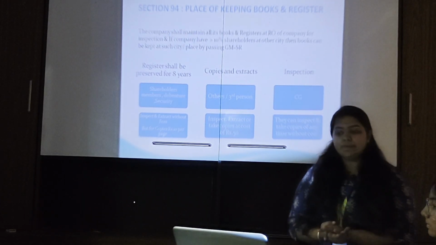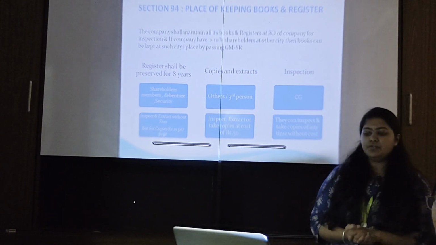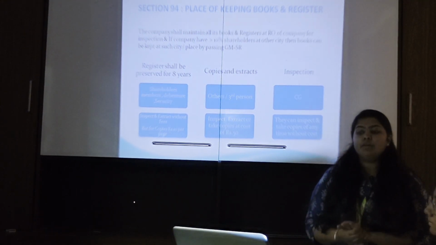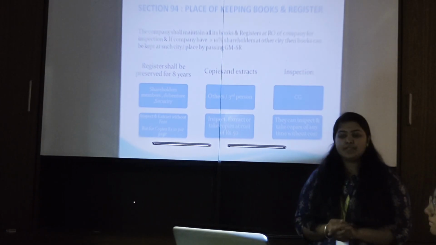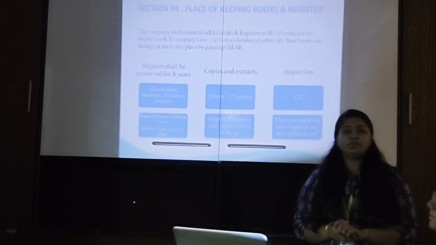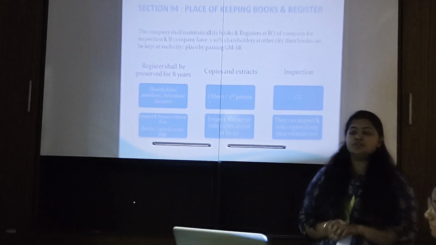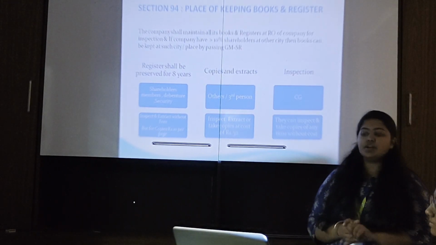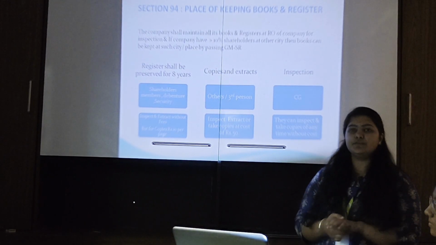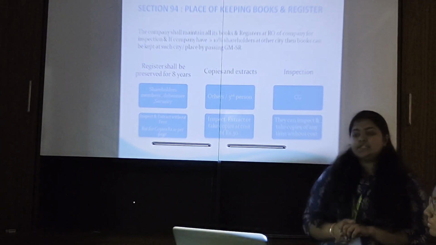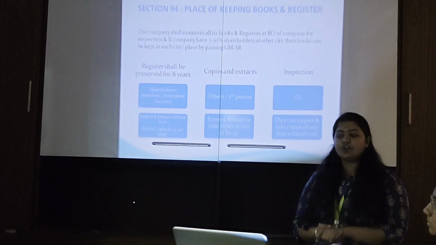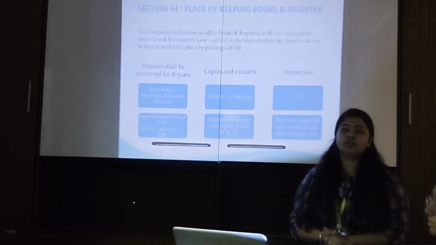The shareholders, members, debenture or security holders can inspect or extract without fees, but if they want copies, rupees 10 per page is charged. Then for others and third persons, inspection, extraction or copies are available at 50 rupees. Inspection by the central government, they can inspect or take copies at any time without any cost.